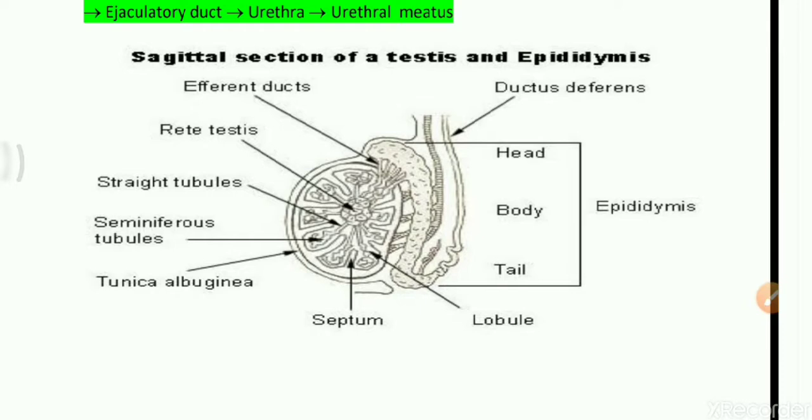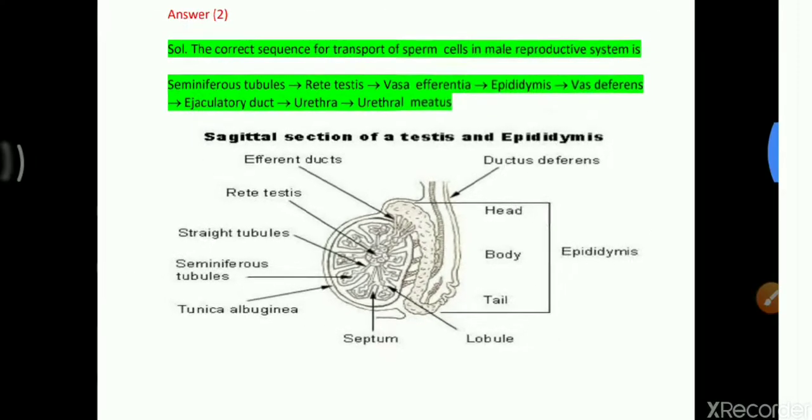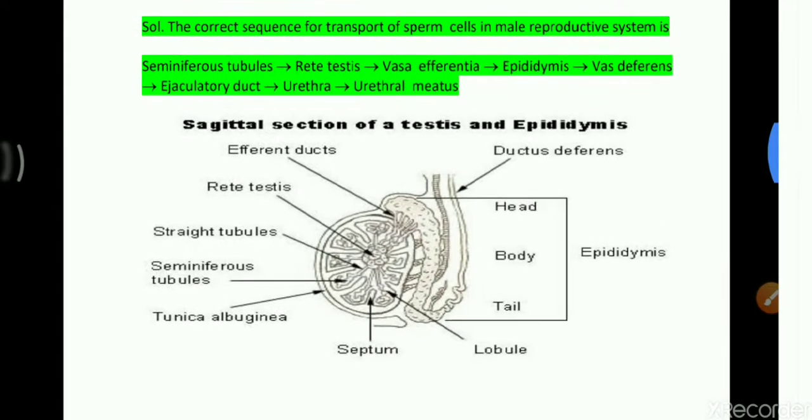The seminiferous tubules, or straight tubules, are present in the testis. They are able to synthesize these sperm cells. Then these cells are connected to the epididymis, which is a temporary storage, through the help of efferent ducts or vasa efferentia. So what we conclude from the inner line: there is the rete testis, then seminiferous tubules, then these vasa efferentia. Okay, so from seminiferous tubules, these germinal epithelial cells are synthesized.